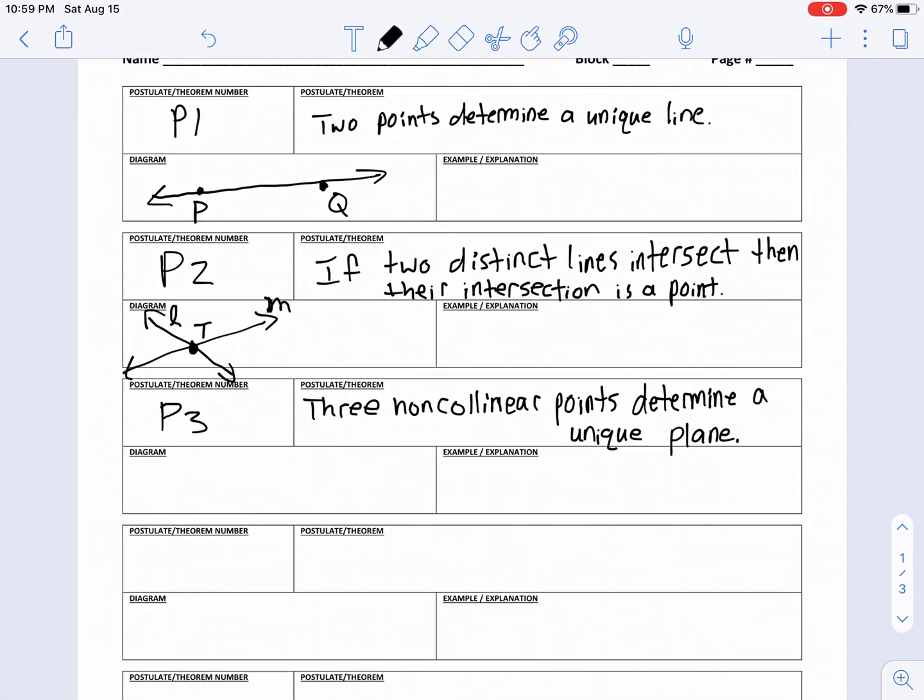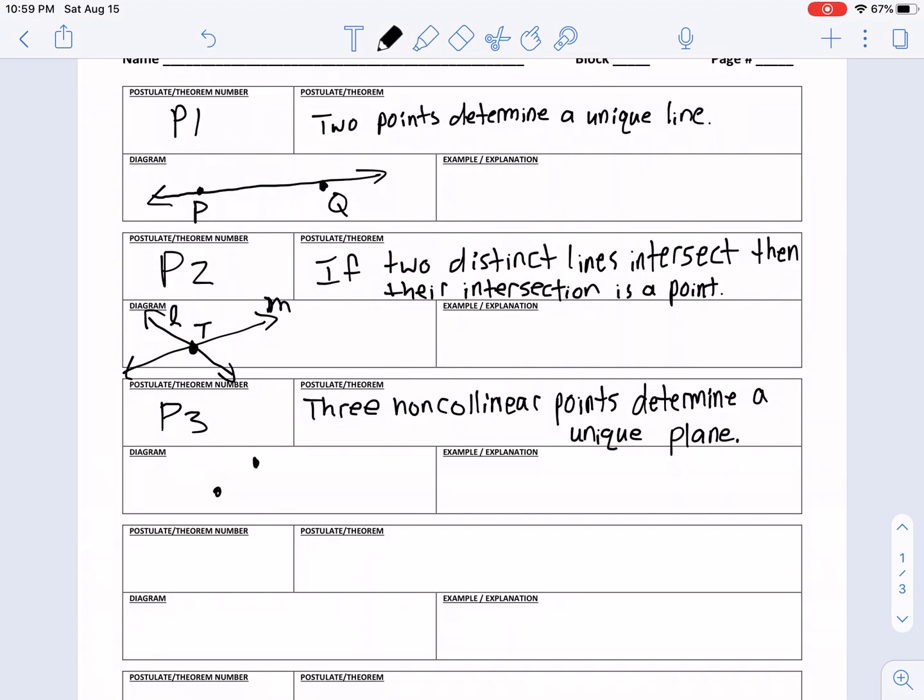Well, if we go back and think about what non-collinear means, we know that means any set of points that don't lie in the same line. So if I have three points and they don't all lie in the same line, then that determines a unique plane. For instance, let's say I had the points A, B, and C. Now we have to make this so that they don't all lie in the same line.